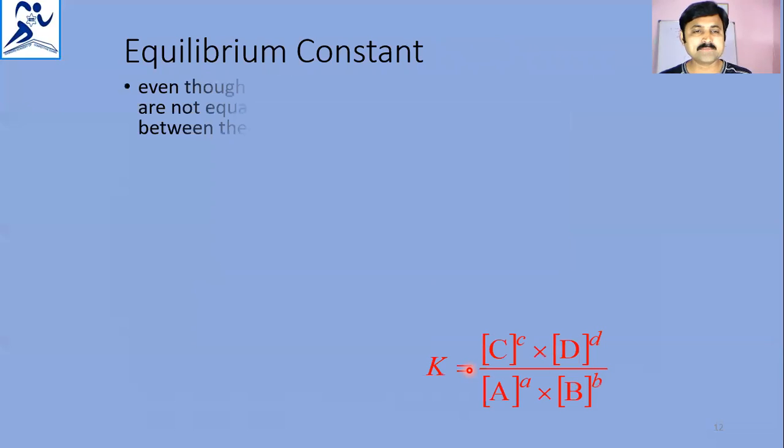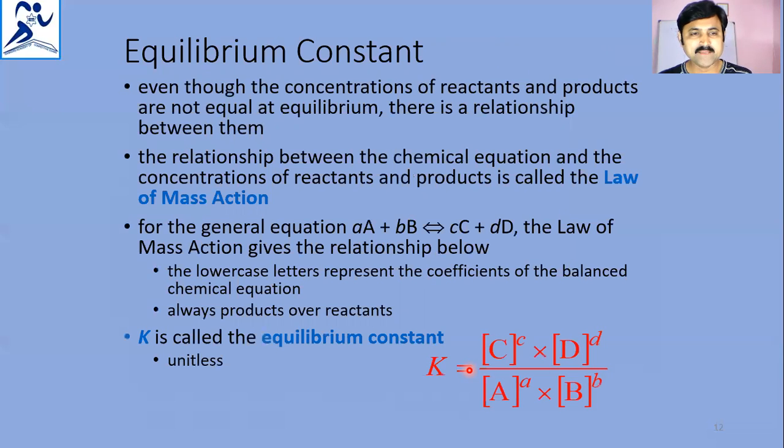Next we'll see equilibrium constant. Equilibrium constant is K. Even though the concentrations of reactants and products are not equal at equilibrium, there is a relationship between them. That relationship between the chemical equation and the concentrations of reactants and products is called the law of mass action. That means the rate of reaction depends on the active masses of the substances. That is called the law of mass action.